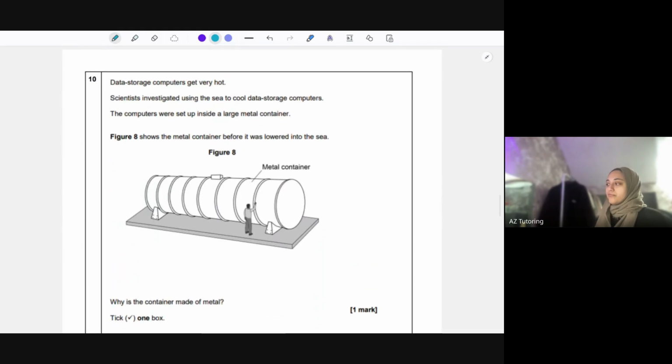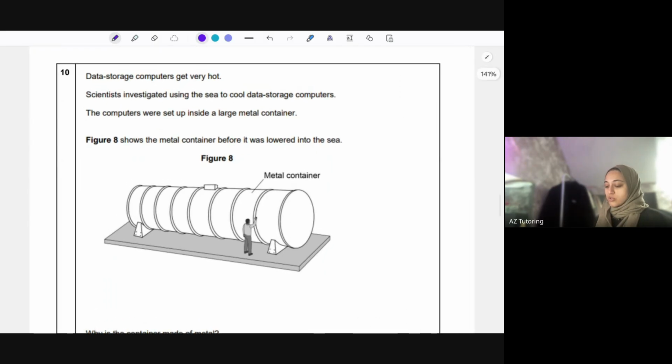Okay, question 10. What time are we on? Okay, we've done an hour. Data storage computers get very hot. Scientists investigated using the sea to cool data storage computers. The computers are set up inside large metal containers. What you should notice with all these questions is they tend to give you scenarios that you've just never seen before, but you're applying knowledge that you know to these scenarios, which probably will come up in the exam as well.